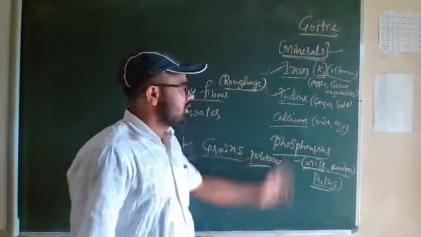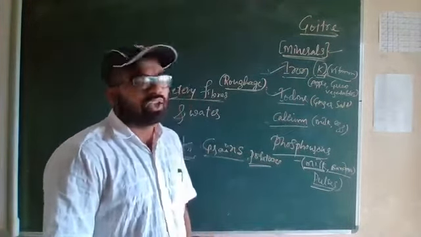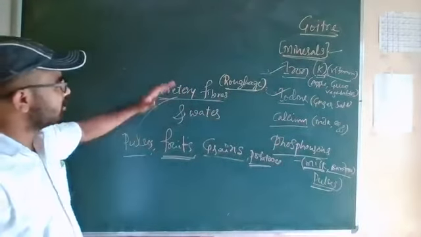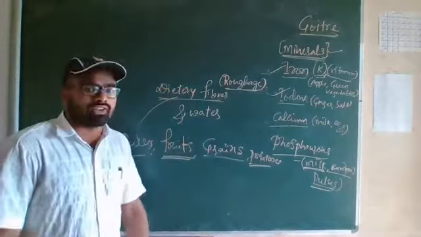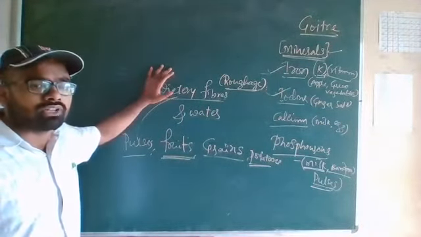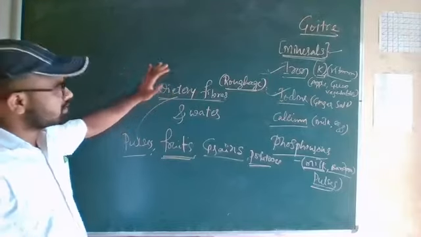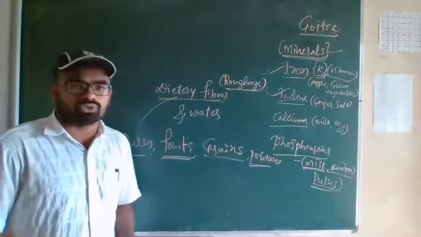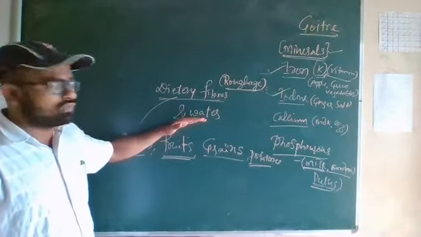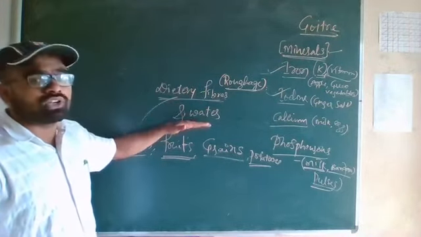Apart from this, we need dietary fibers and water. Dietary fibers are called roughage. Of course, dietary fibers will not give any nutrients or vitamins to our body, but still they help in the digestion process. Water is also an essential food item we should consume.